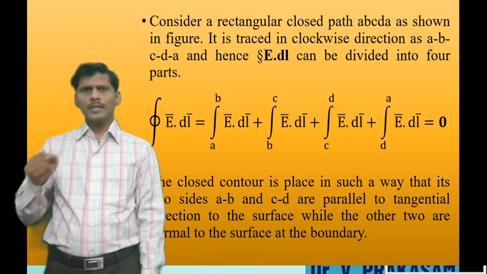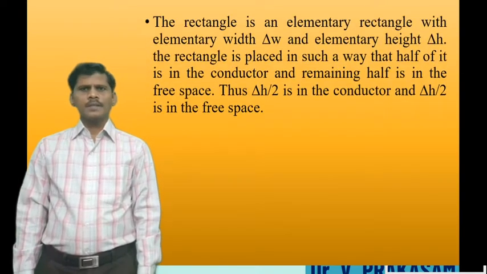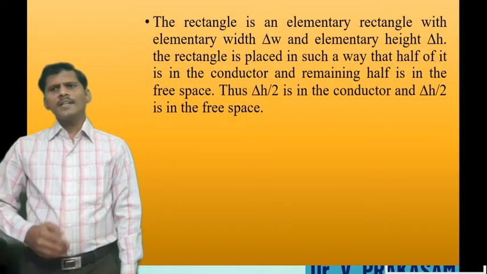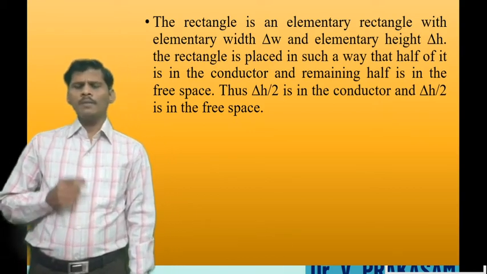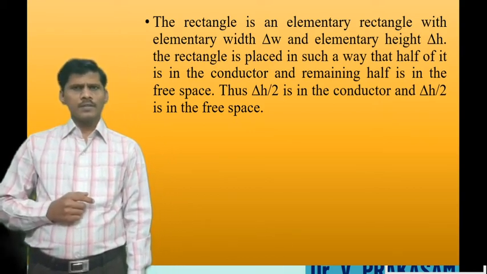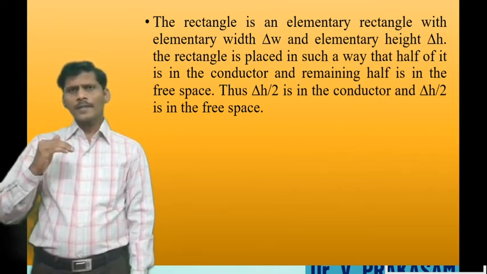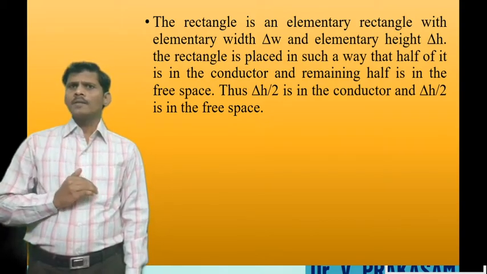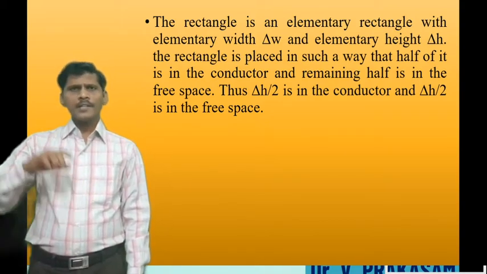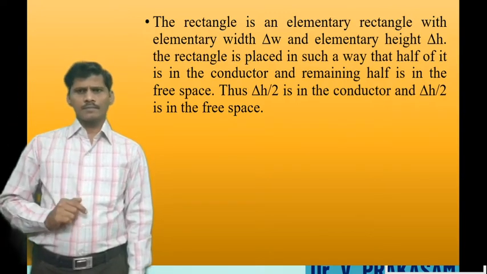Path B to C and path D to A are normal to the surface. The rectangle is an elementary rectangle with elementary width delta W and elementary height delta H. Half of the rectangular path is in free space and half is in the conductor. Delta H by 2 is in free space and delta H by 2 is in the conductor.